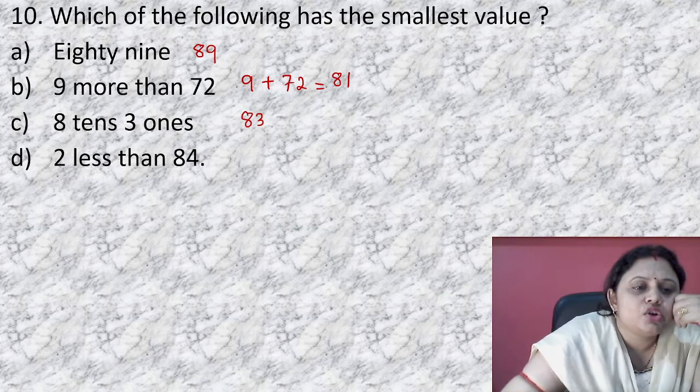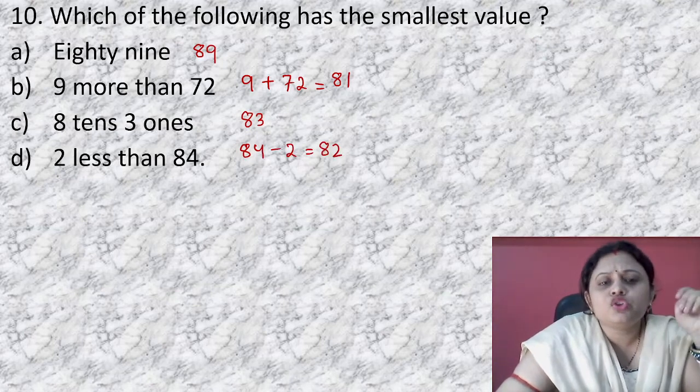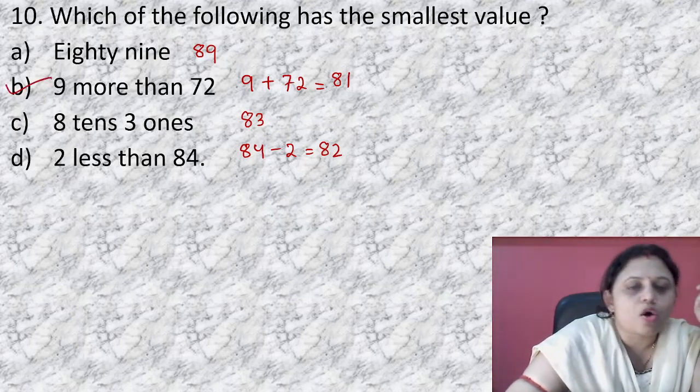Okay. Next, 2 less than 84 means 84 minus 2, that is equal to 82. So which is the smallest value? The smallest value is 81. That is option B.